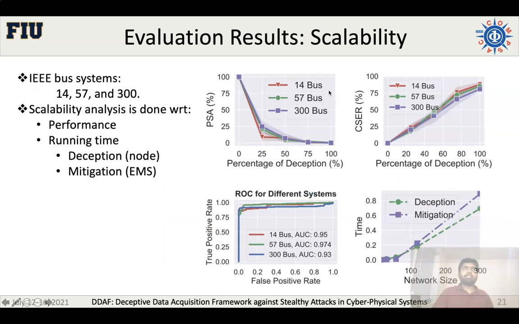And lastly, we have the scalability analysis. We run our framework on IEEE 14, 57 and 300 bus systems, and we see that the performance, the PSA, CSER and the attack detection remain almost the same for small, medium and large power systems. That means our model is scalable.